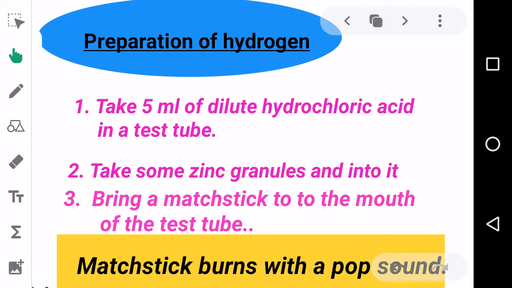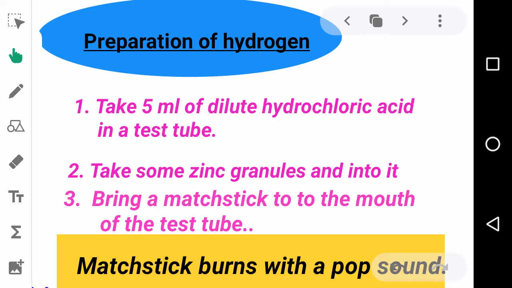Now let's see the preparation of hydrogen. For the preparation of hydrogen, we need hydrochloric acid and zinc granules. First, take 5 ml of dilute hydrochloric acid in a test tube. If you have concentrated hydrochloric acid, add some water to it to make it dilute. Then, take some zinc granules and put them into it.